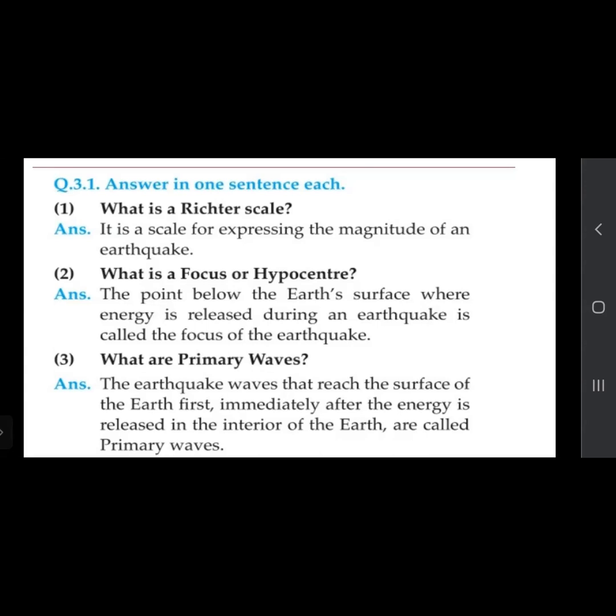What are primary waves? The earthquake waves that reach the surface of the earth first. We have seen that the waves which reach the earth's surface first are called primary waves. You have to remember that the earthquake waves which are the first to reach the earth's surface immediately after the energy is released from the interior of the earth are called primary waves.